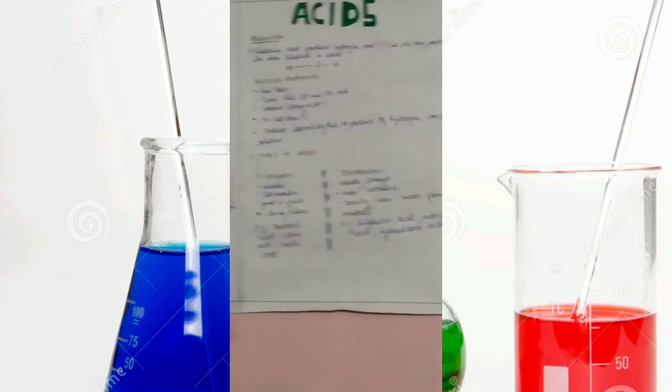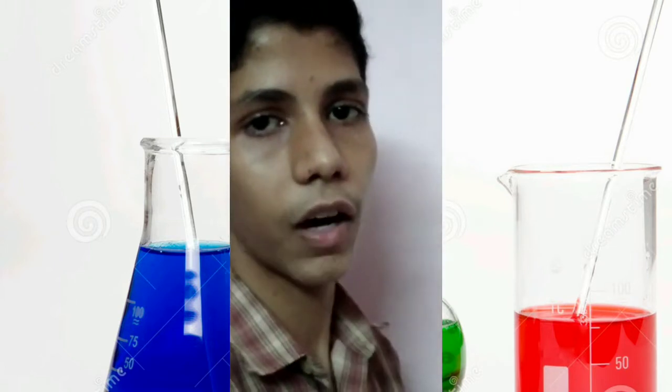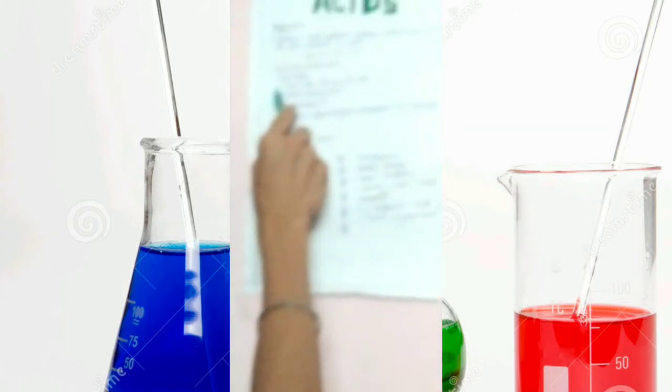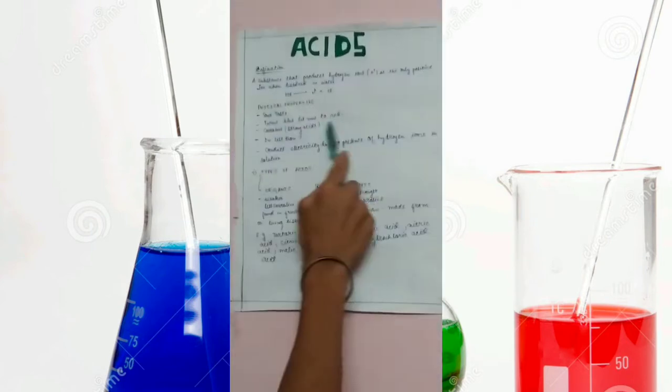Acids are sour in taste. We have tested many fruits and we have seen that acids are sour in taste. They turn blue litmus to red. When a blue litmus paper is put in an acidic solution, it turns red. So acids turn blue litmus to red.